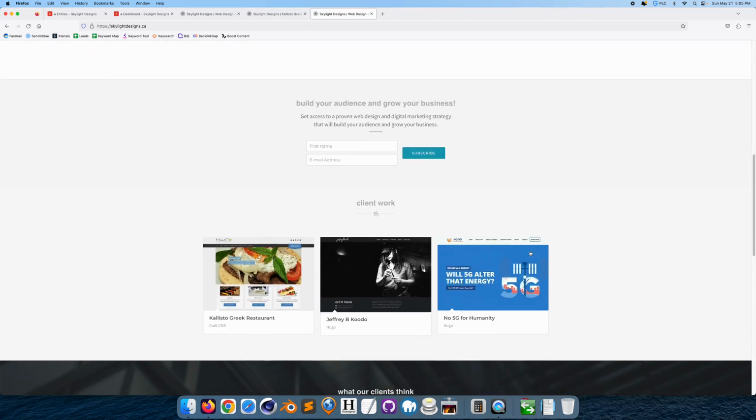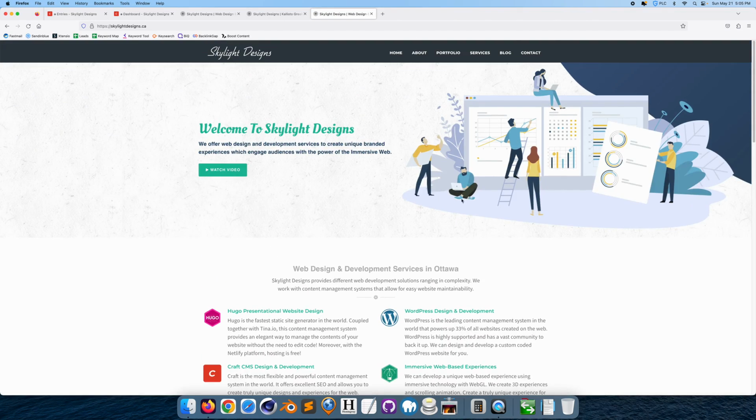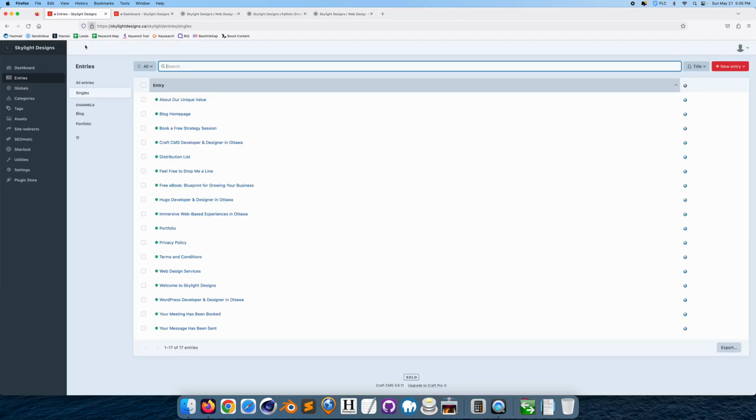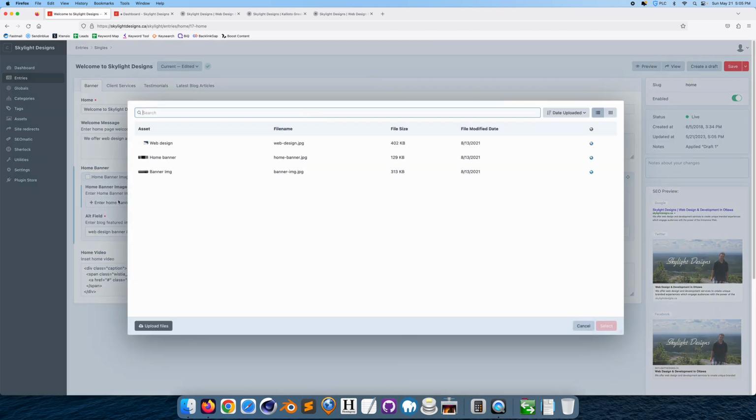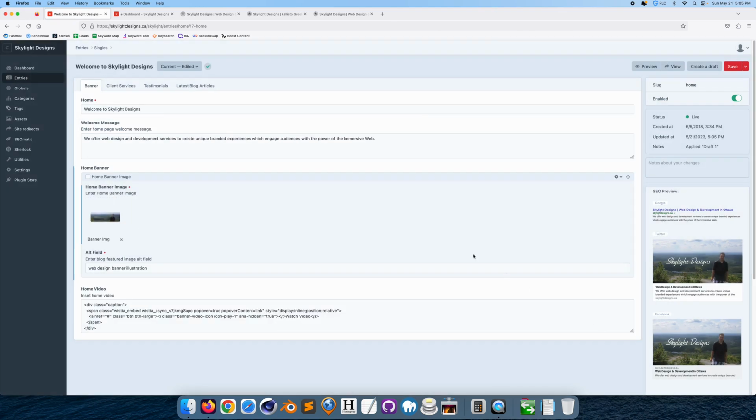Also, things like accordions are nice. If you want to change this background image, it's very simple. Go to entries, go to welcome to Skylight Designs. This is the background banner. I just removed this, click on this. Here I have a different image I can use. I'm just gonna click on this, assign it this.